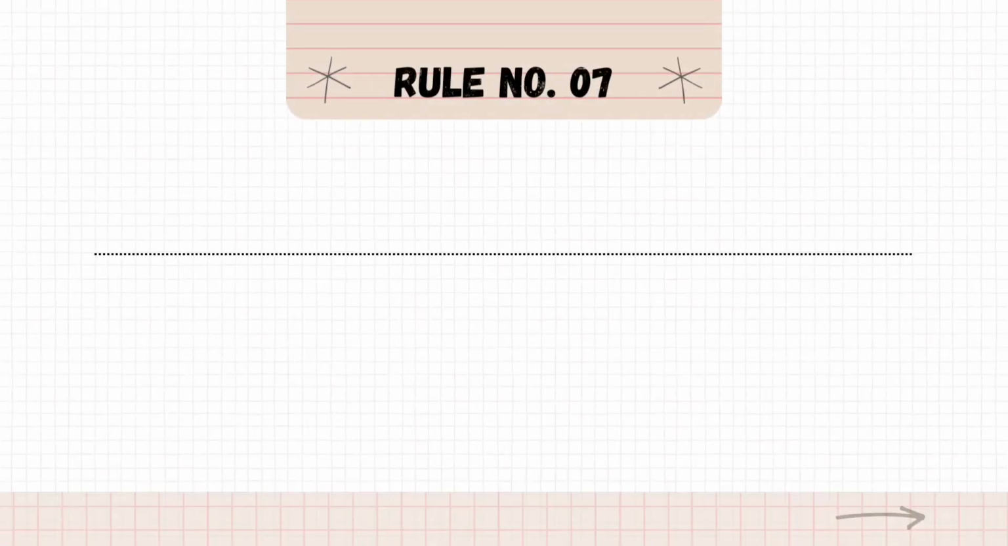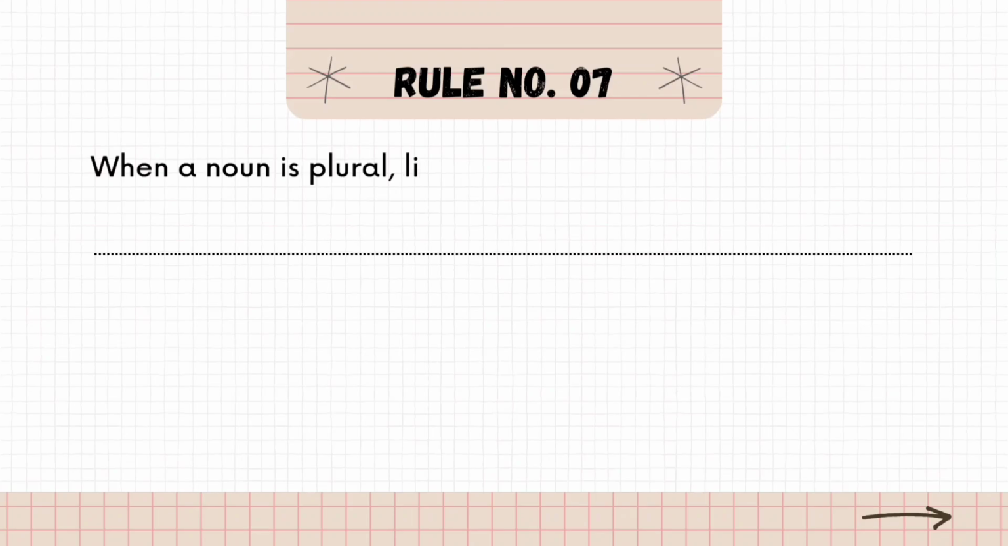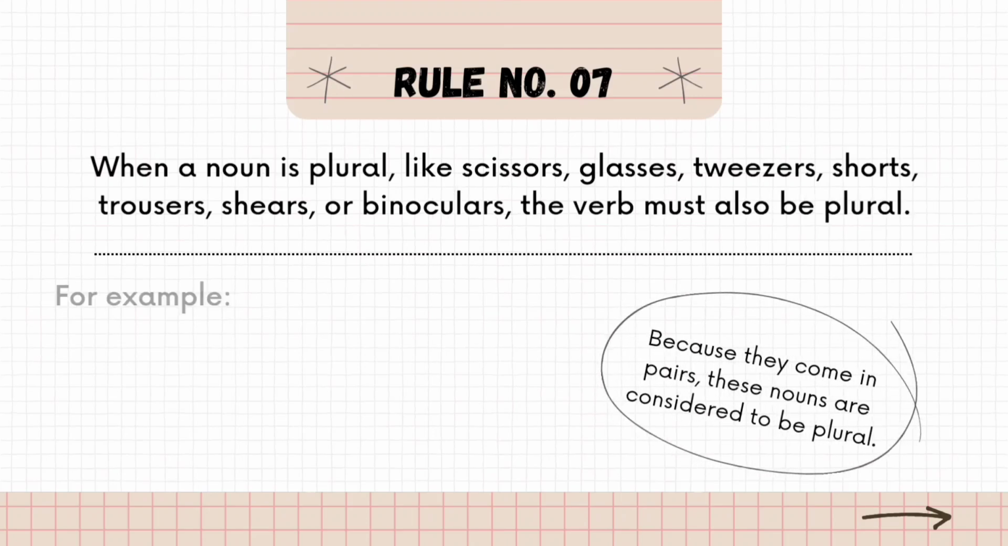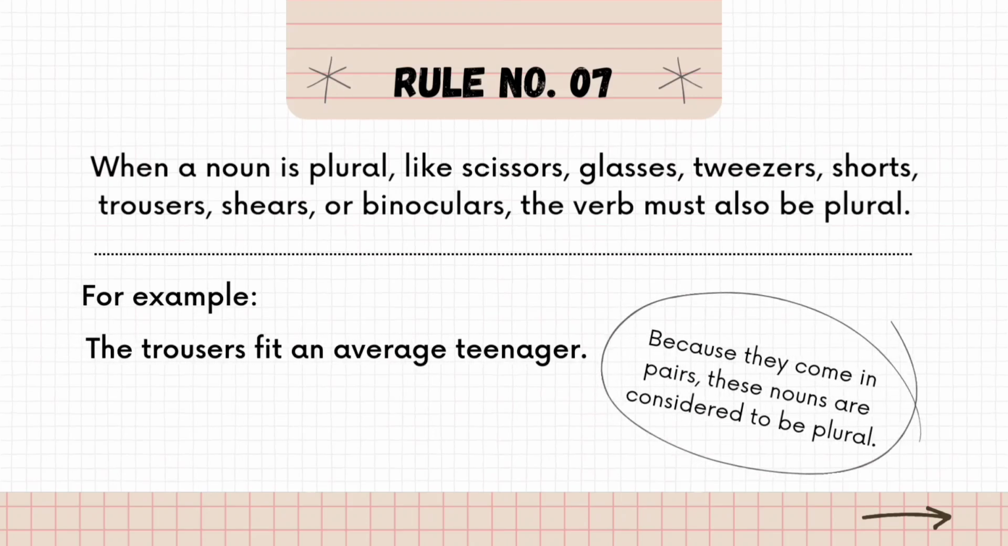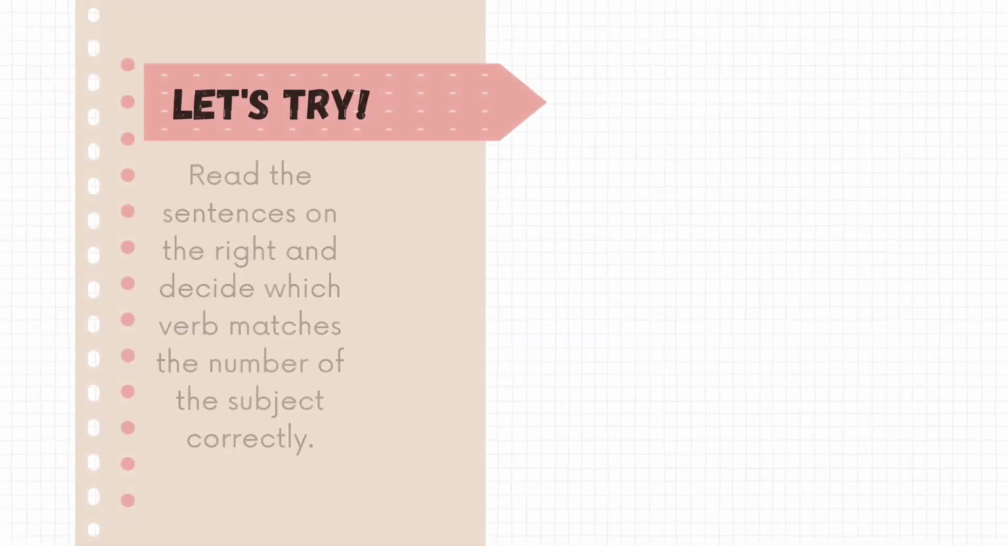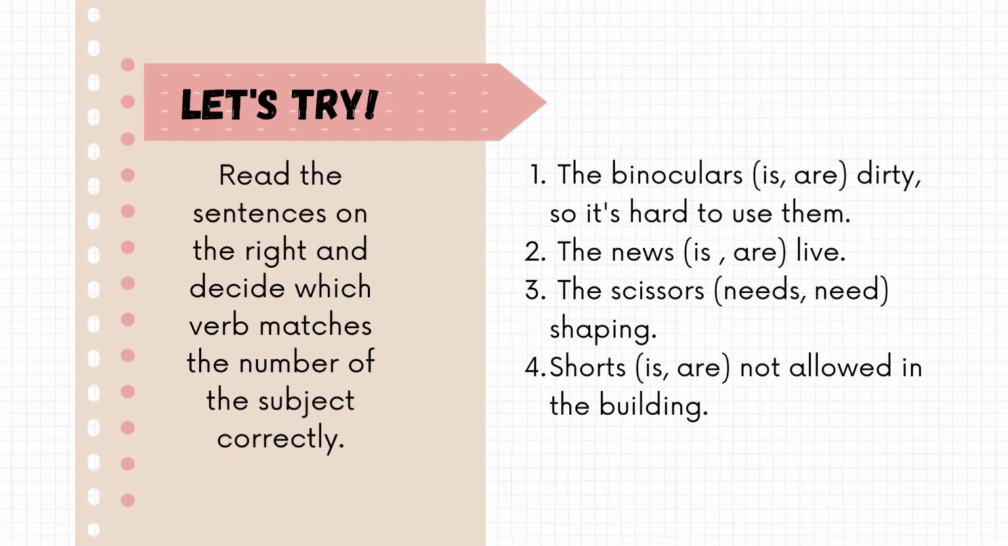Rule number 7. When a noun is plural like scissors, glasses, tweezers, shorts, trousers, shears or binoculars, the verb must also be plural. Example, the trousers fit an average teenager. Here trousers is considered a plural subject, so the verb is also plural, that is fit. Now try these examples.